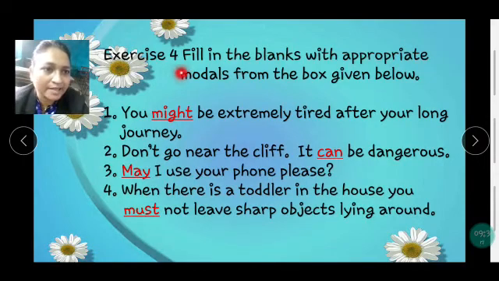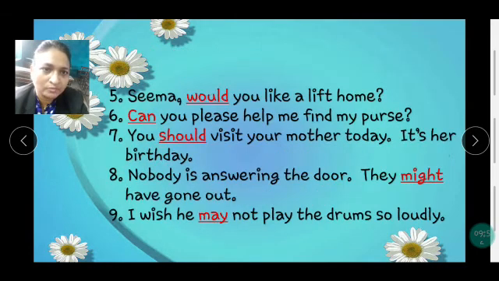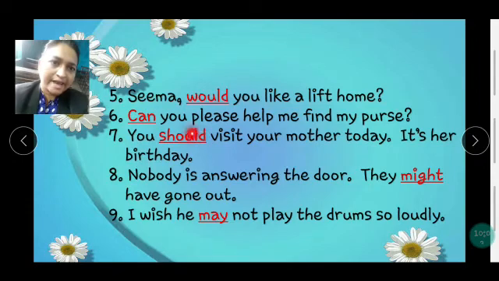Exercise 4. Fill in the blanks with appropriate modals from the box given below. You might be extremely tired after your long journey. Don't go near the cliff. It can be dangerous. May I use your phone, please? See here also, question mark. When there is a toddler in the house, you must not leave sharp objects lying around. Seema, would you like a lift home? Can you please help me find my purse?